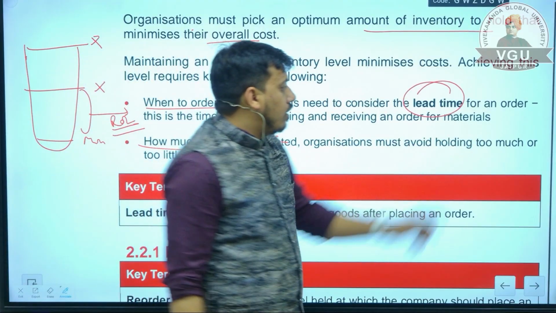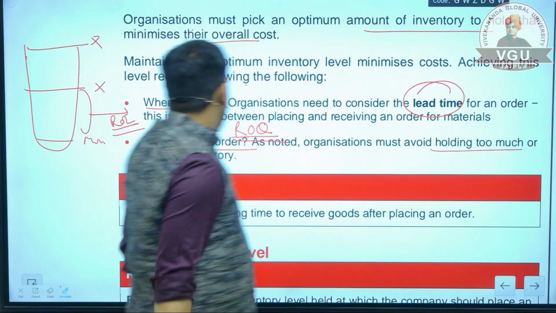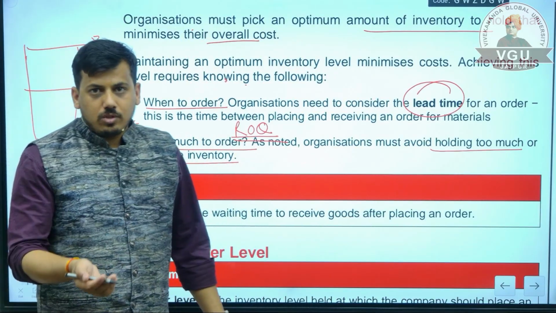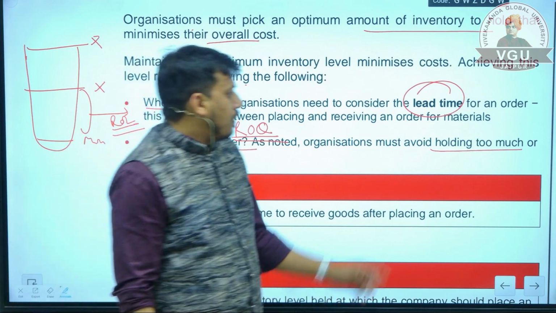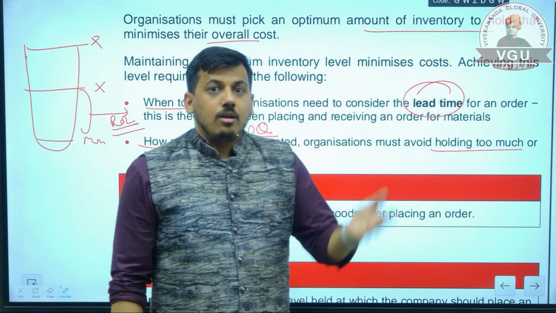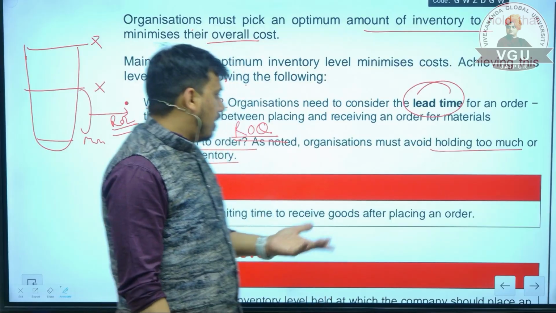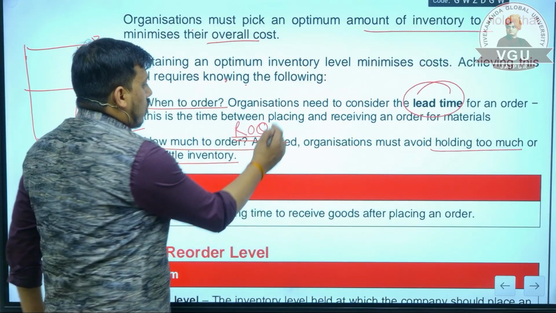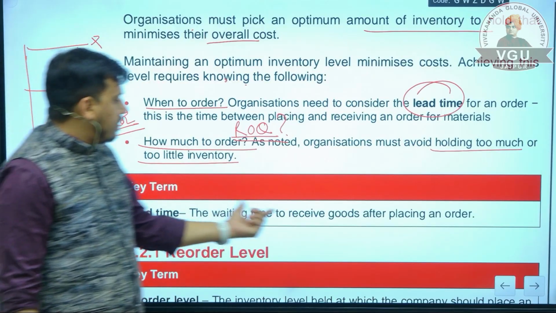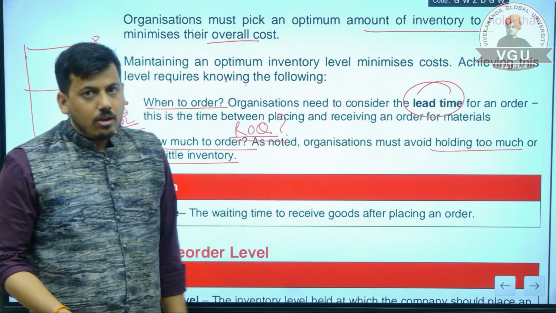An organization must avoid holding too much or too little inventory. With too little inventory, stock out cost and ordering cost will be there. With too much quantity, holding cost and obsolescence cost will be there. So there are risks. Then which quantity should be ordered? Now, lead time is known as the waiting time to receive the goods after placing an order.